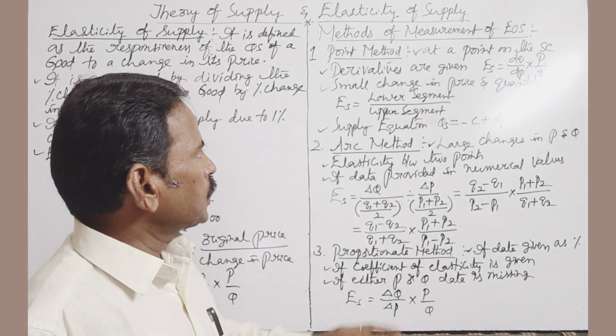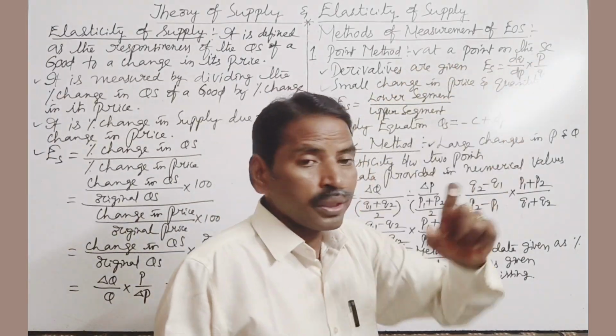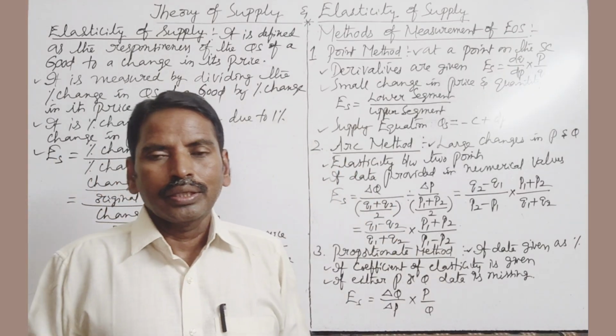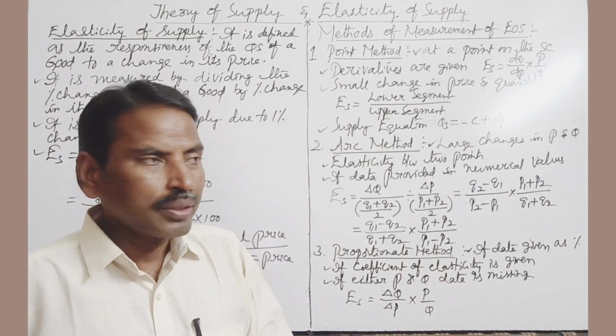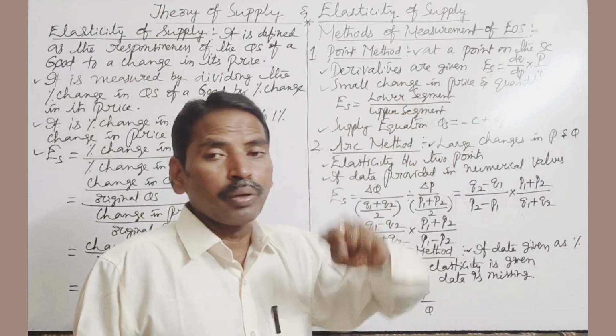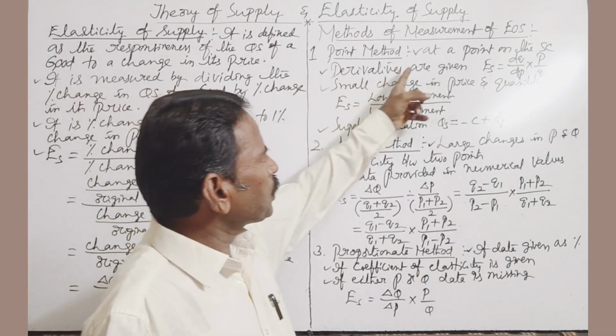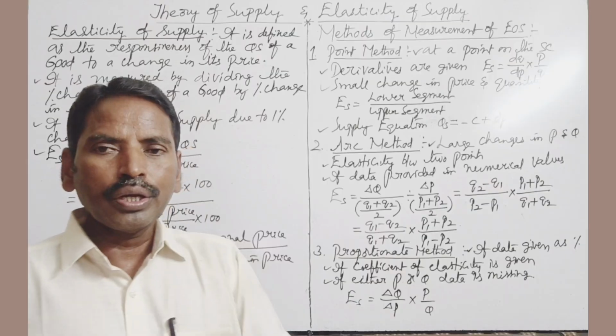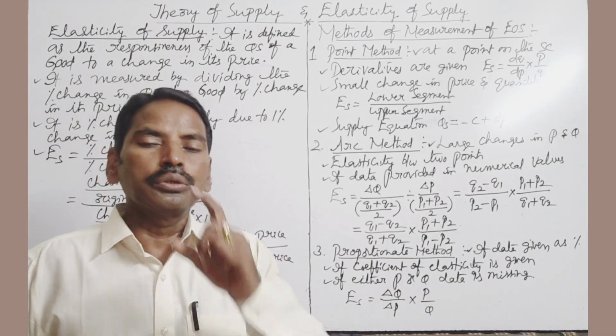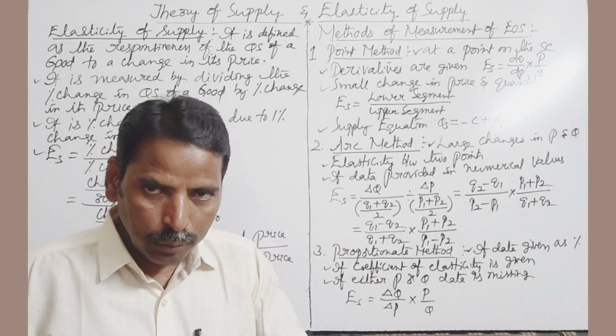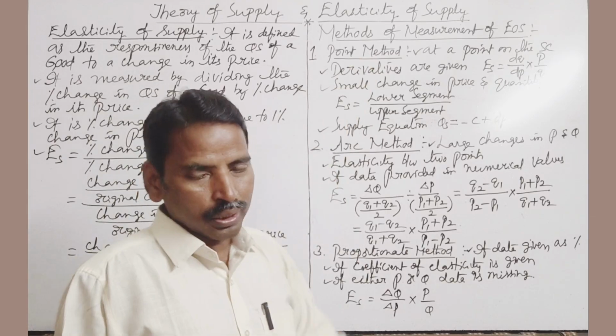at a point on the supply curve, elasticity is measured at a point on the supply curve. Next, when derivatives are given, to measure price elasticity of supply, point method is applied.